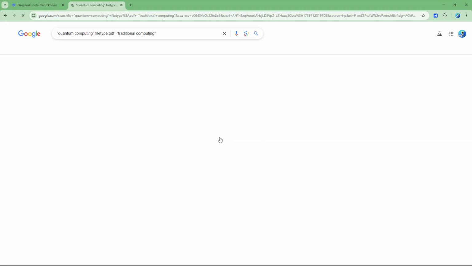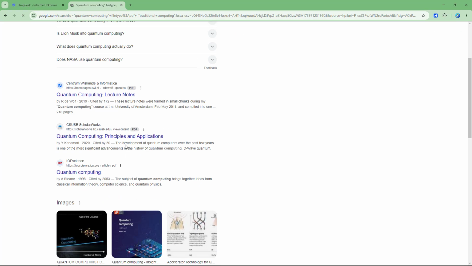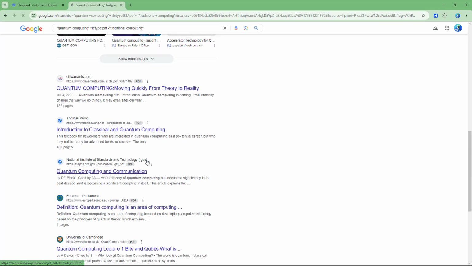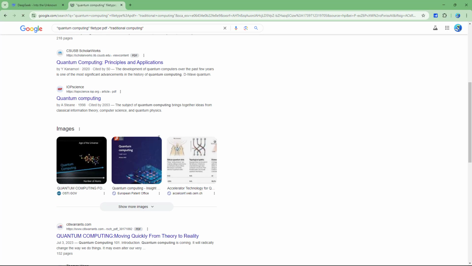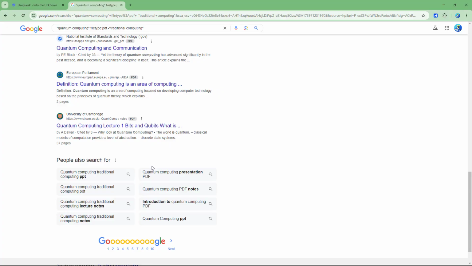And then what happens is that it'll search for PDF files, as you can see right here. So these are the PDF files related to quantum computing, and it doesn't have the words traditional computing in it. So that is how you can generate search prompts using DeepSeek as well.